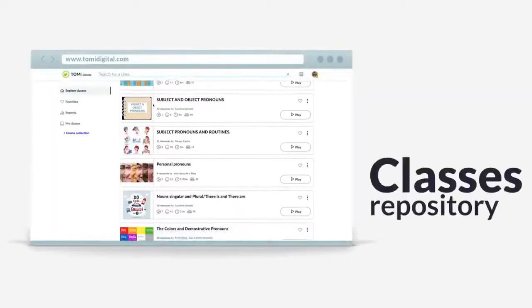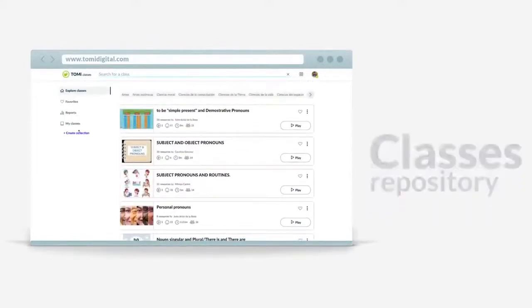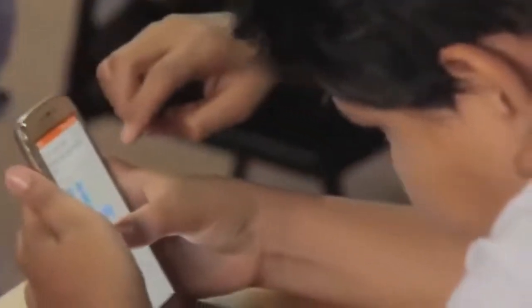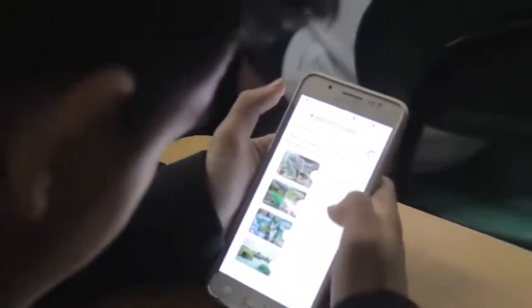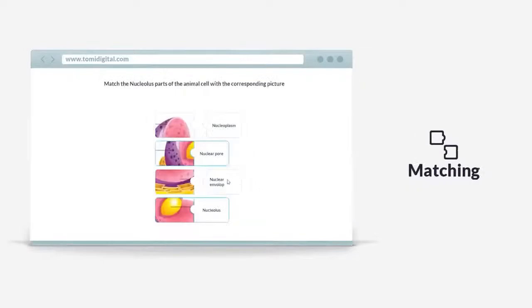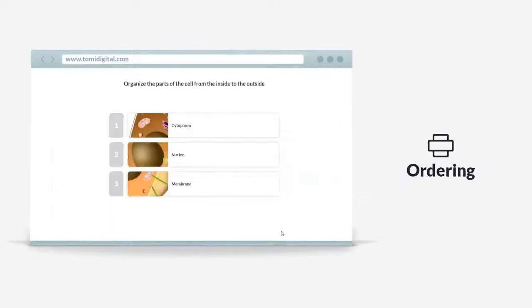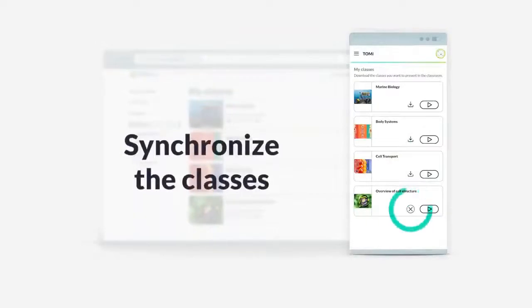Use the TOMiDigital Classes repository to find activities created by thousands of teachers around the world, or use the editor to prepare your own. You can add images, texts, and organize interactive activities in the form of competitions amongst your students. Tomi uses many types of questions, such as word searches, matching terms, true or false statements, multiple choice, and reordering or completing sentences. Synchronize your favorite classes from the TOMiDigital application on your cell phone and take them to class with you.